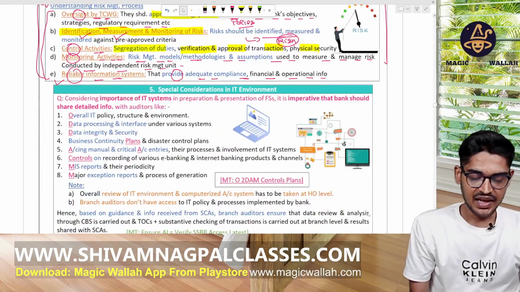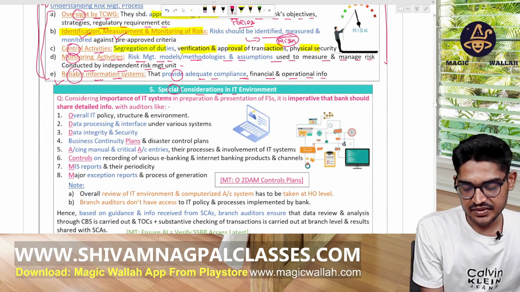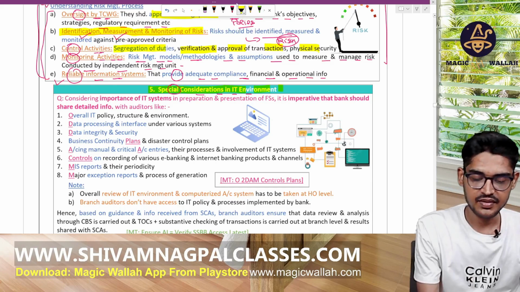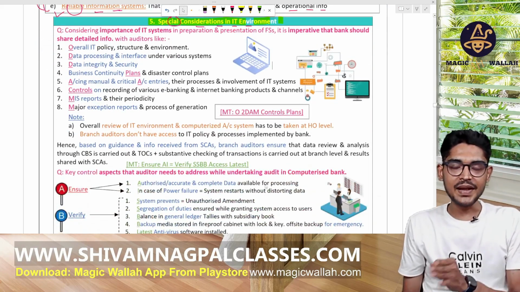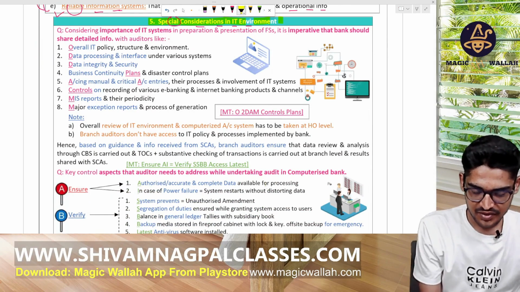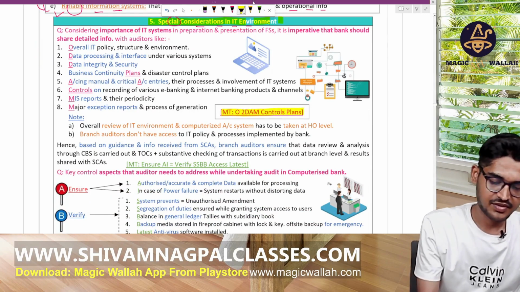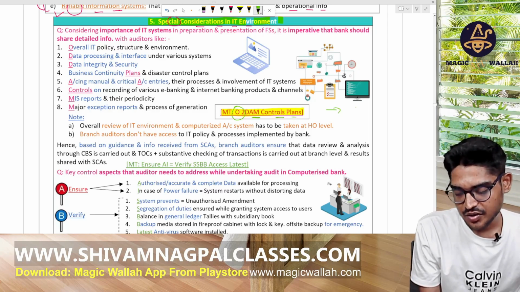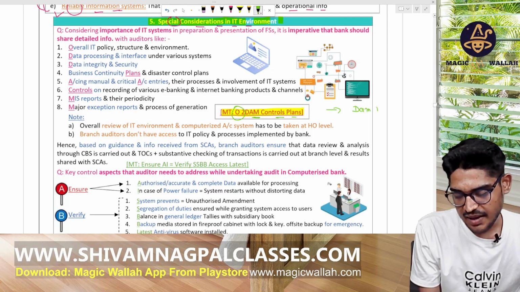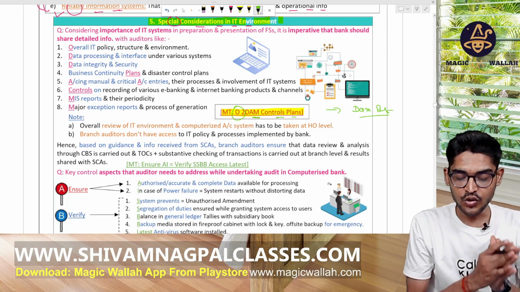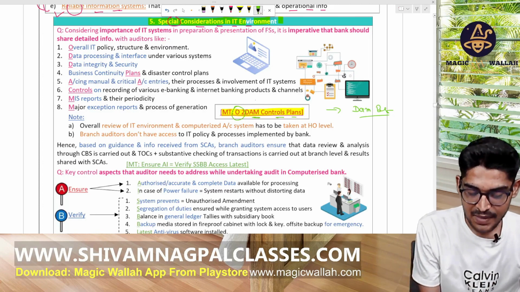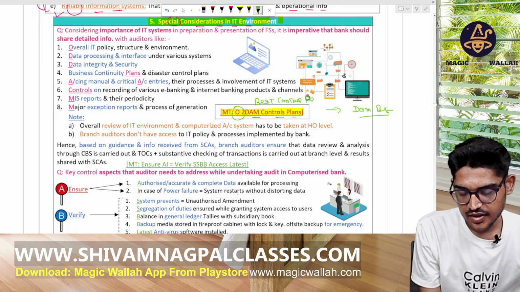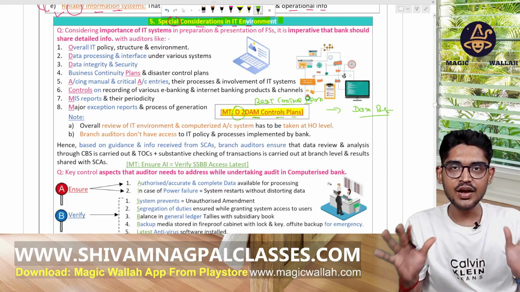Now, special consideration in case of the IT environment. While doing the audit in the IT environment, we need to consider this: OAM control plans, or 2DAM control plans.